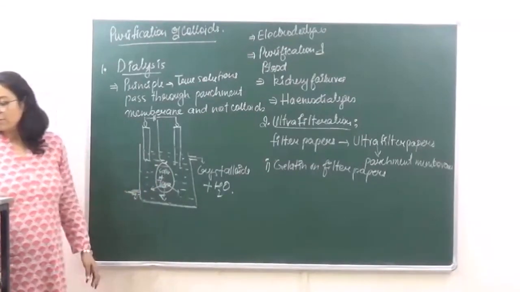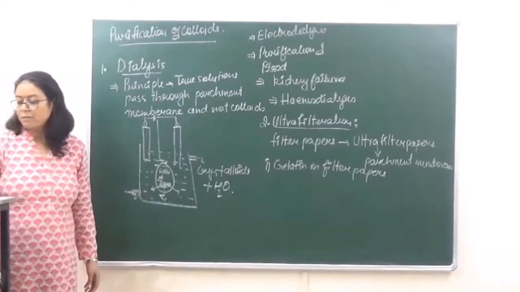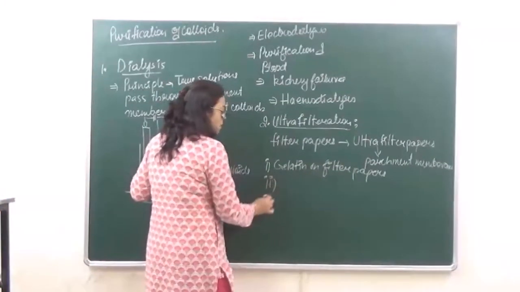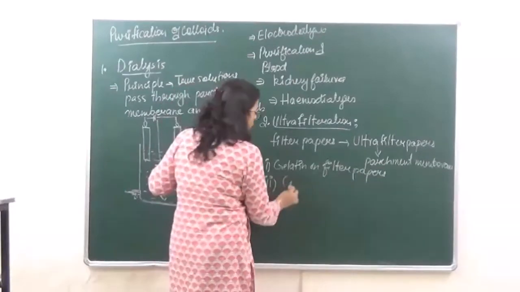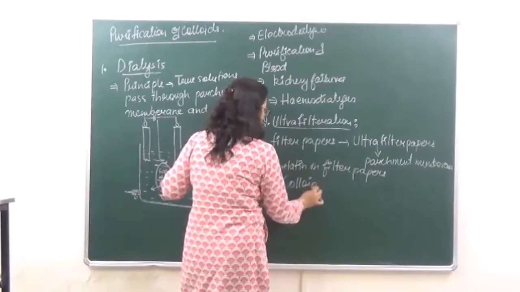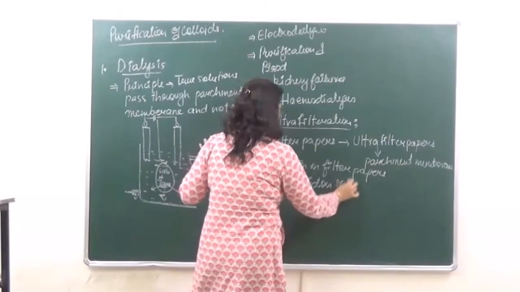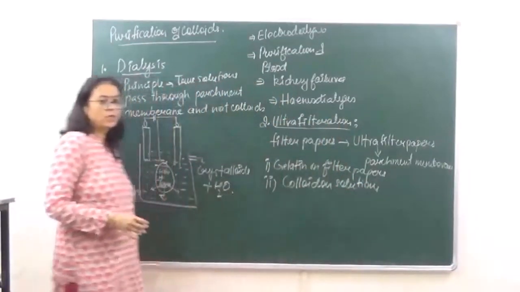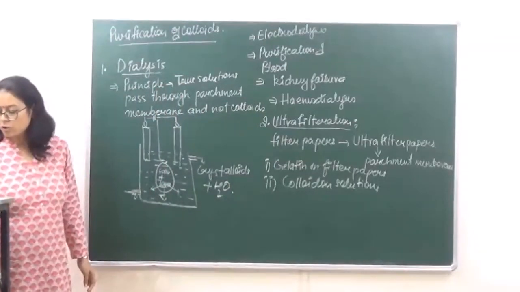Now another method to convert ordinary filter paper into ultrafilter paper is using a special kind of solution known as colloidal solutions. Okay? What are these colloidal solutions?